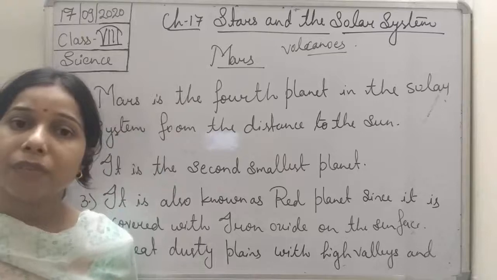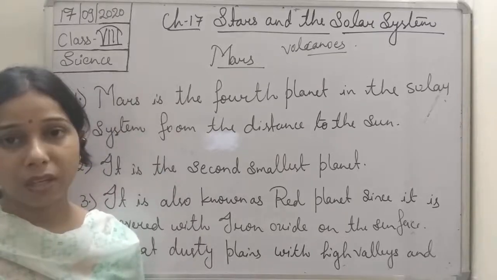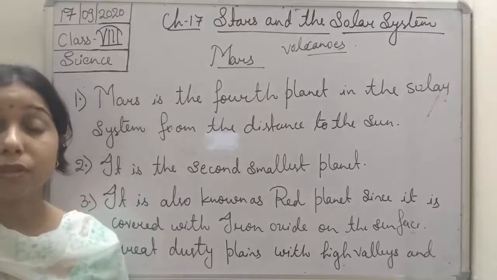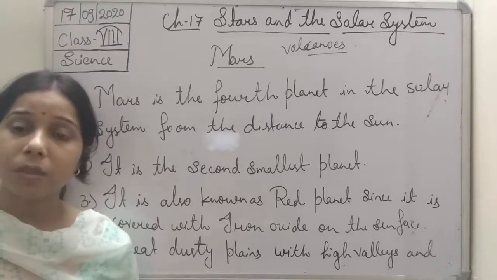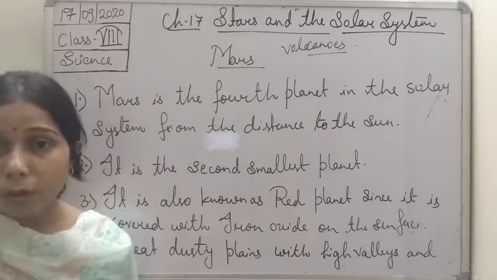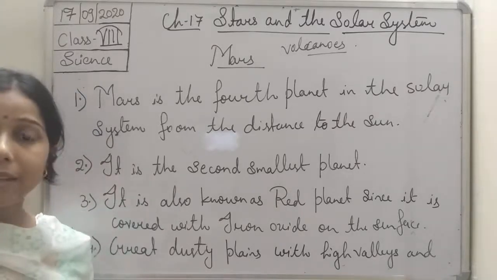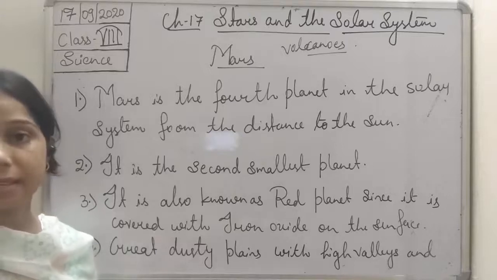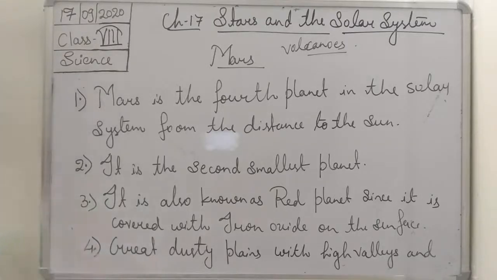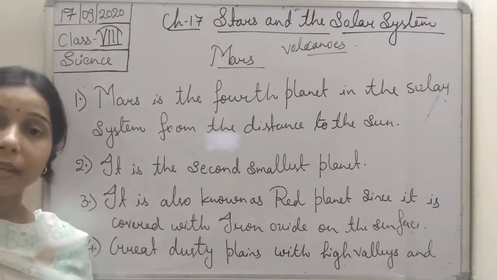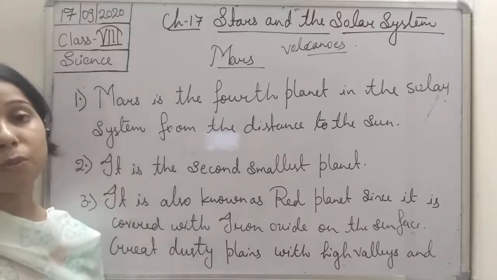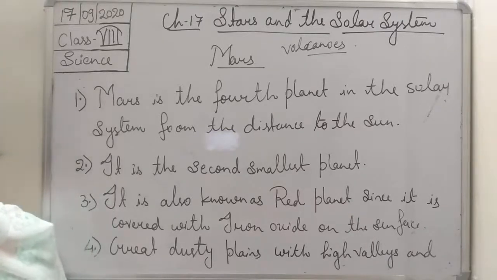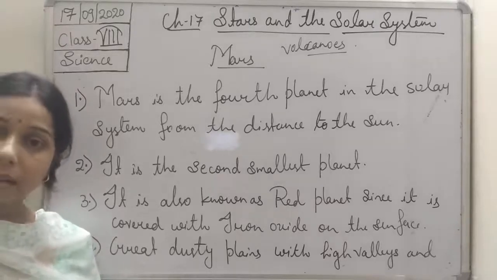What is the period of revolution and period of rotation of Mars, students? Period of rotation, that is how much time it takes to complete one rotation on its axis, is about 24.6 hours. We discussed that Earth takes 24 hours. Here it takes 24.6 hours. What about the period of revolution? It takes 687 days.